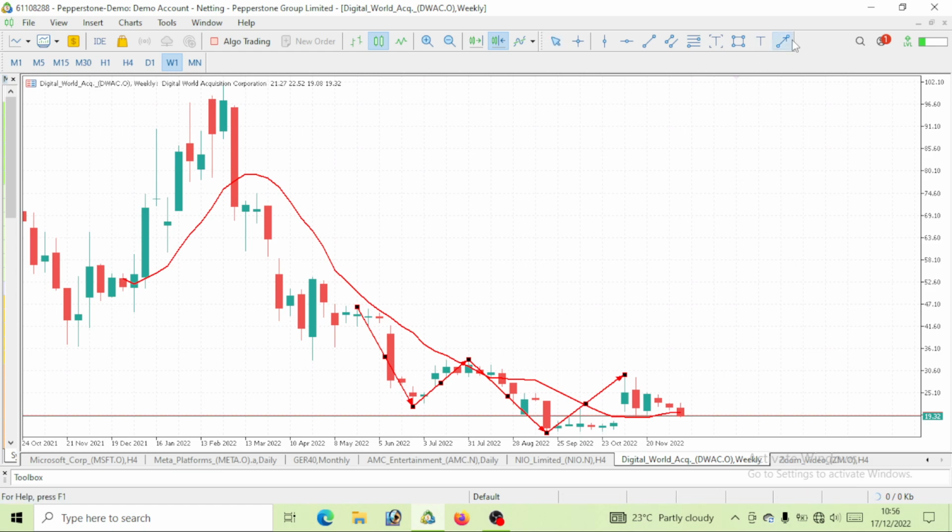After the pullback, what do we expect next? We're expecting a further drop that will break these lows, right? This is the previous low, so a new low needs to be made to break this previous low. That is why this week we'd be expecting DWAC to open and close bearish. Notice that in the week that just finished, we actually opened and closed bearish, right?